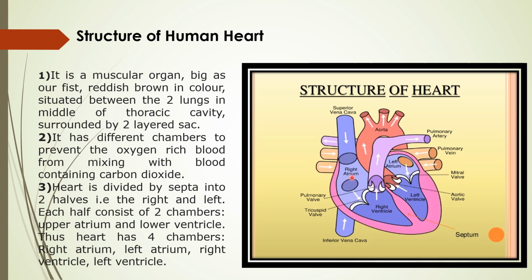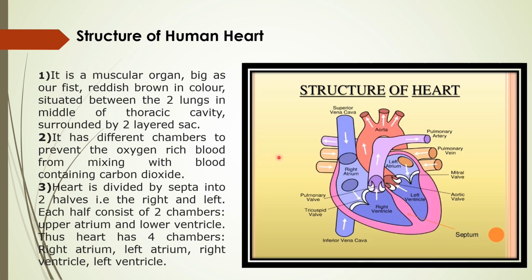From these vena cava, where is the blood coming to? Coming to the right portion of the heart, and in the right portion, the first chamber of the heart is the right auricle. From the right auricle, the blood comes to the right ventricle, and from the right ventricle, this carbon dioxide carrying blood flows to where? To the lungs for exhalation. By that we are giving out the carbon dioxide. So what happens? From the right ventricle, again there is an artery. That artery is known as the pulmonary artery, and by that, from the right ventricle, carbon dioxide carrying blood goes to the lungs for the process of exhalation. So this is actually the structure of the heart.